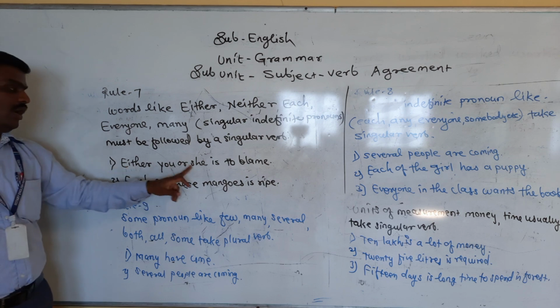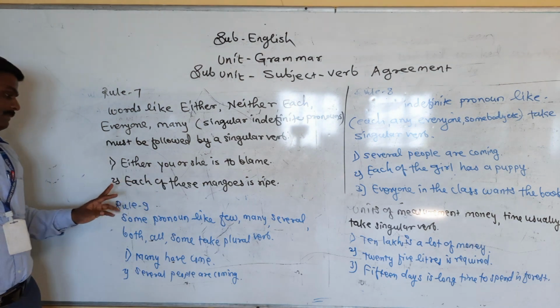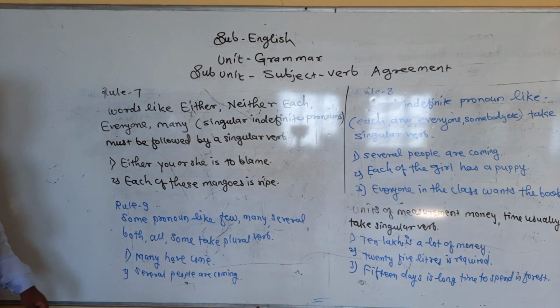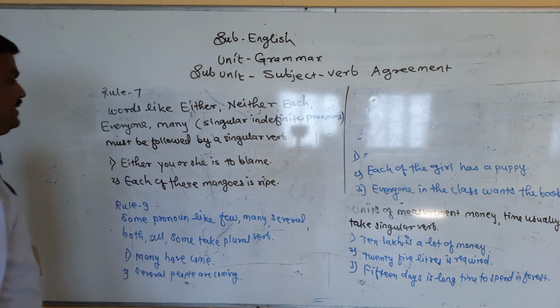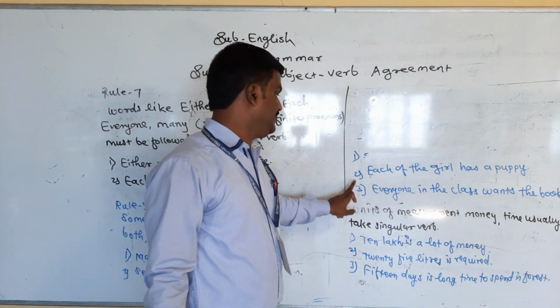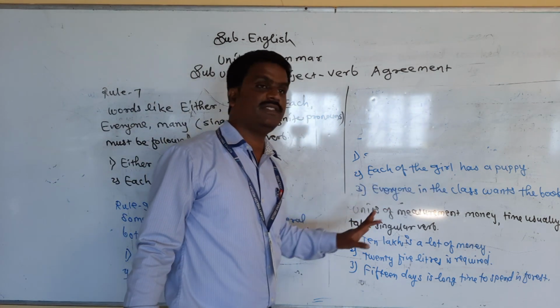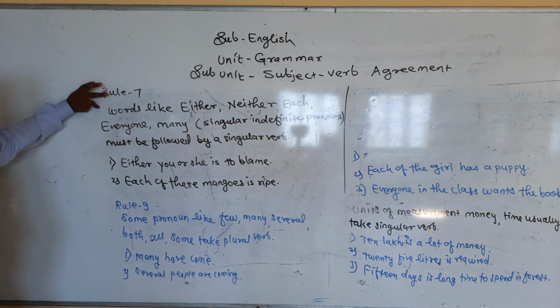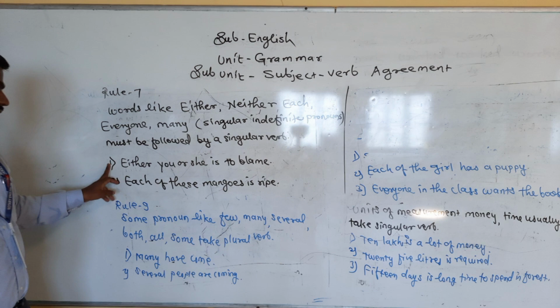Either you or she is black. Each of these mangoes is ripe. Another example: each of the girls has a puppy. Everyone in the class wants a book. Here see, the rule is words like either, neither, each, everyone, many, etc. These are singular indefinite pronouns and must be followed by a singular verb. These are the examples of this.